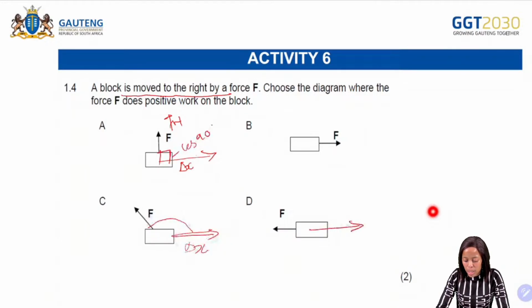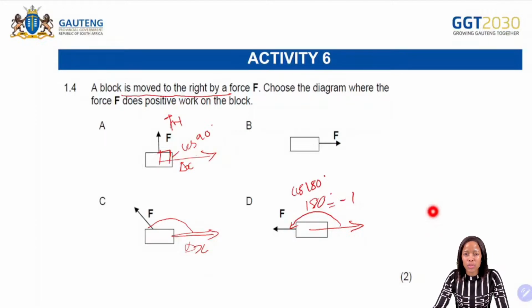Again, the object is moving to the right. What is the angle here? 180 degrees. 180 degrees is cos 180 degrees. If you put that in your calculator, it will give you -1. If it's -1, we know that that is when we are going to have negative work done.